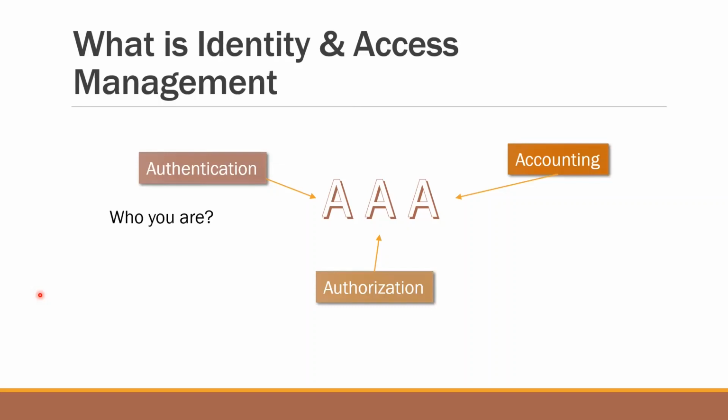Whenever a user is trying to access any system or resource, the first step is authentication. There are multiple ways to authenticate a user or entity, either through password or using certificates. The next is authorization, which essentially means what capabilities you have and what you are allowed to do. And the third is accounting.